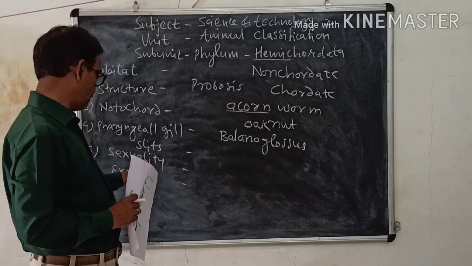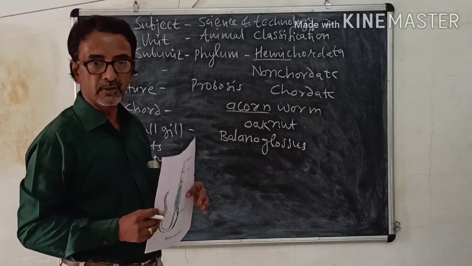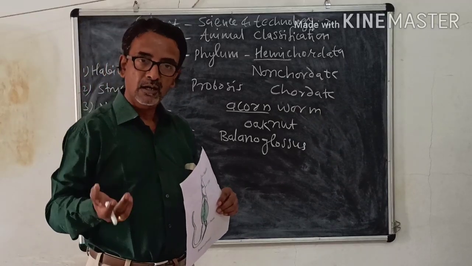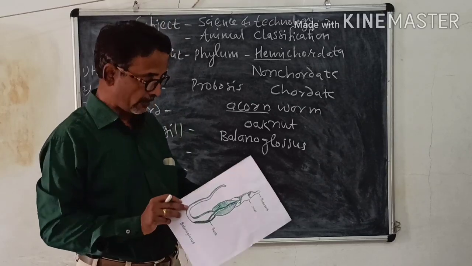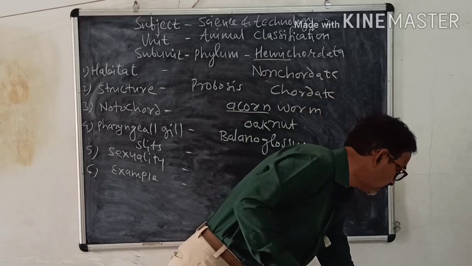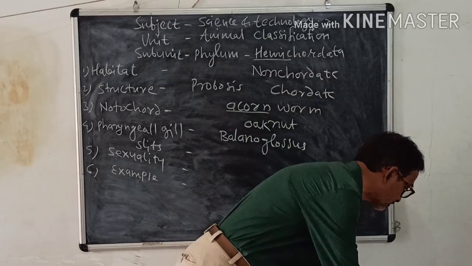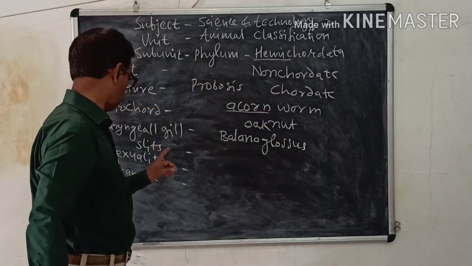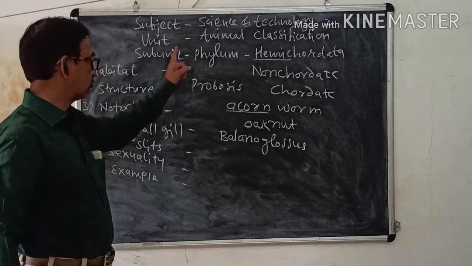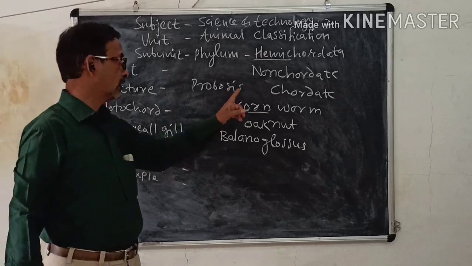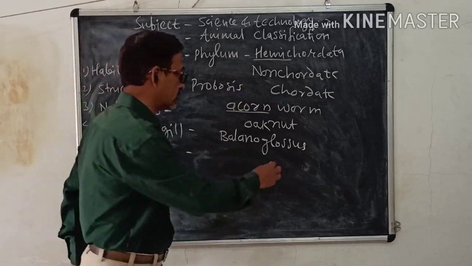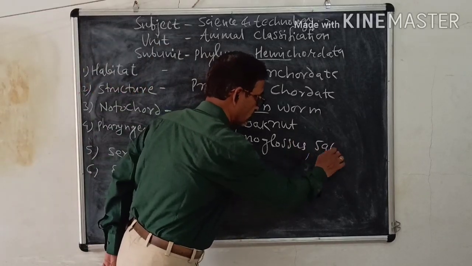Then most of the animals may be unisexual or hermaphrodite. Both types of animals are present, unisexual or hermaphrodite. So that is all about the characteristics of Hemichordata. Examples: one example is Balanoglossus and the other is Saccoglossus.